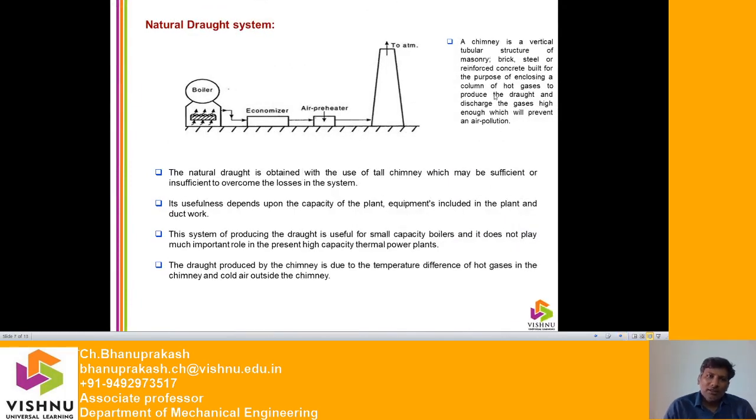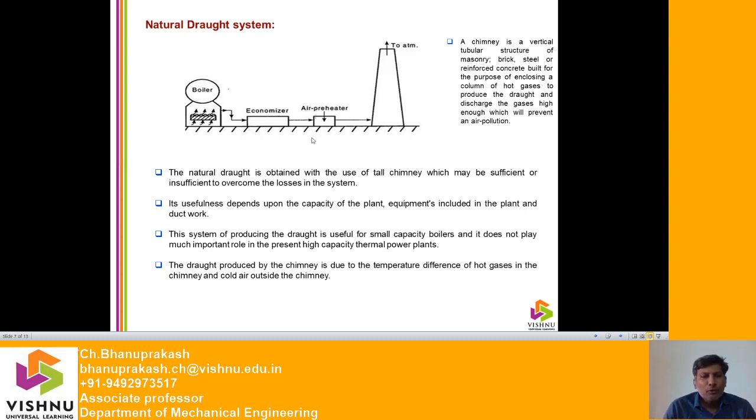Now we will discuss the natural draft system. The name itself, it consists of natural. What is natural draft? The natural draft is obtained with the use of a tall chimney, which may be sufficient or insufficient to overcome the losses in the system. So it is useful depending upon the capacity of the plant, the equipment included in the plant, and what the different other ductworks are also considered.